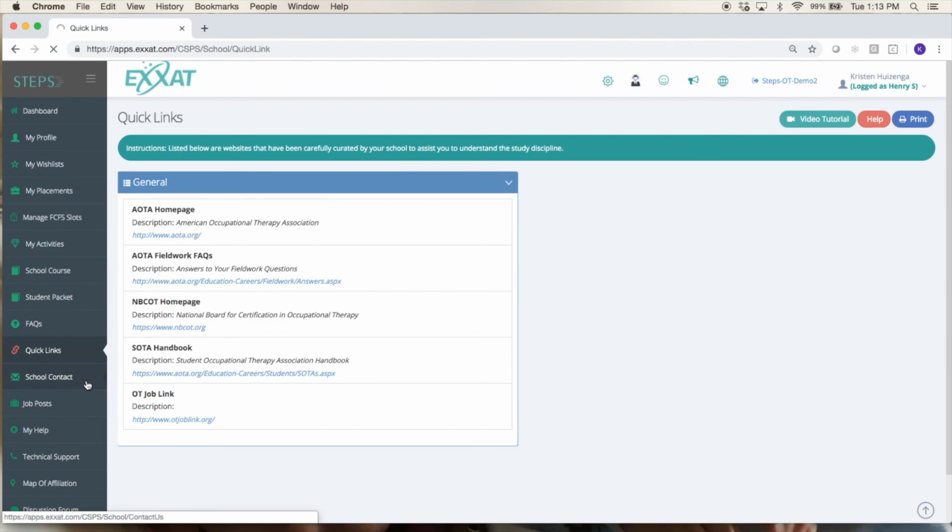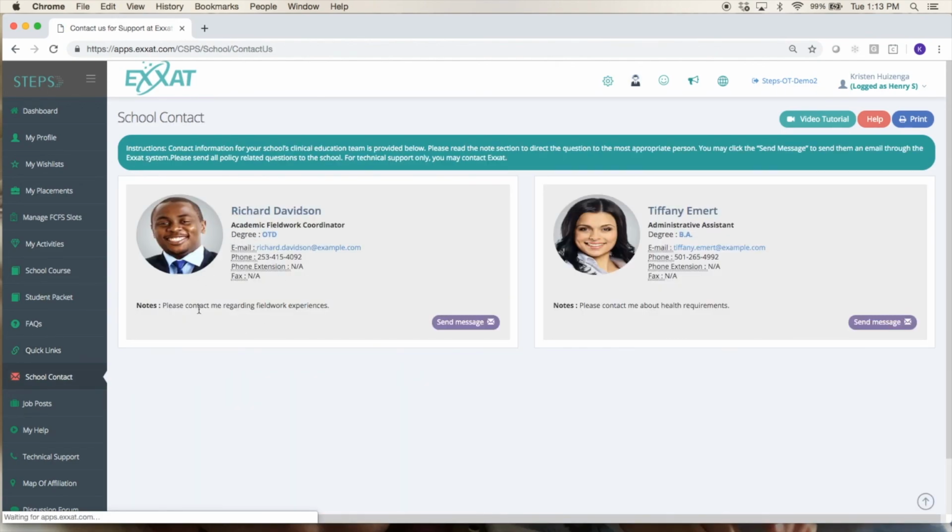School contact, this is a place where you can see your school's contact information. So your academic fieldwork coordinator might be listed here with all of his contact information, an admin assistant, anybody else at your program who you might need to get in touch with for fieldwork questions will be listed here. And sometimes there are notes, so that you know who to contact about what. You can always use send message. It's just going to open up an email there for you so you can send them an email.